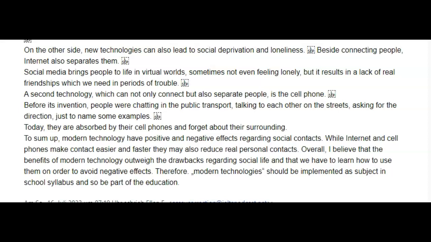A second technology which can not only connect but also separate people is the cell phone. Okay. Before its invention, people were chatting in the public transport, talking to each other on the streets, asking for directions. It's not one direction, it's always directions, just to name some examples. Today, they are absorbed by their cell phones and forget about their surroundings, again, plural. Okay, now here you needed a new paragraph.